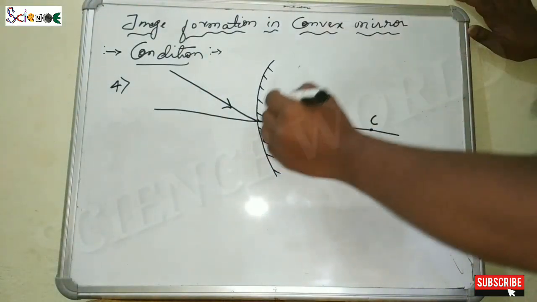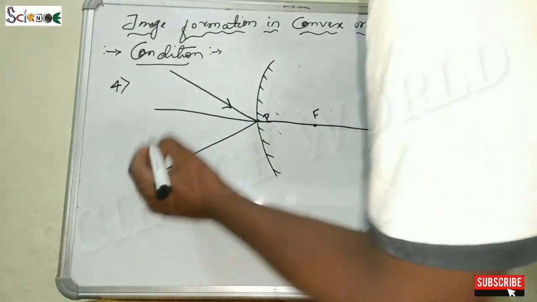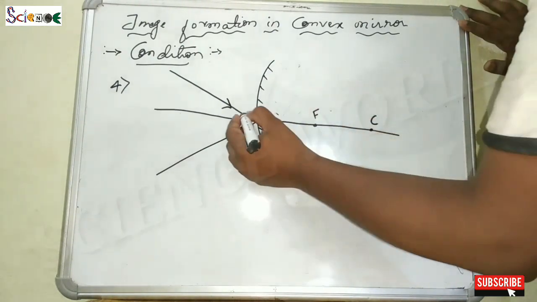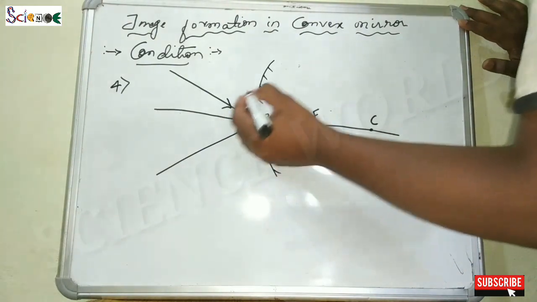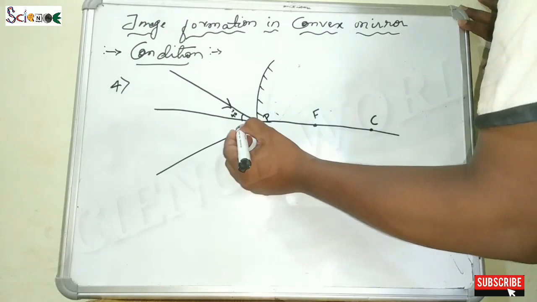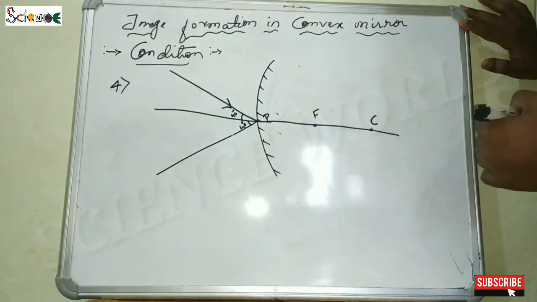With the same angle it will reflect back, as we have studied earlier also. When any incident ray is incident on the pole of the mirror, it may be convex or concave, after the reflection, with the same angle it will reflect back. As an example I have given previously, here also I will give. If the angle of incidence is 40 degrees, then the angle of reflection will also be 40 degrees. Okay.